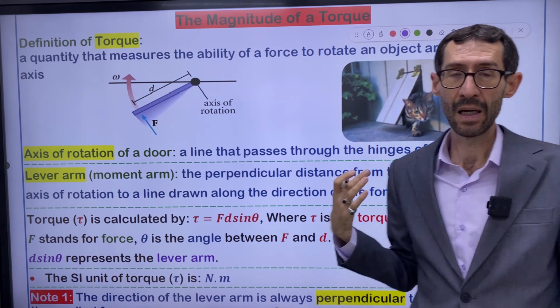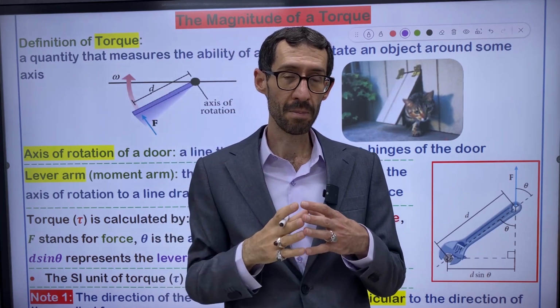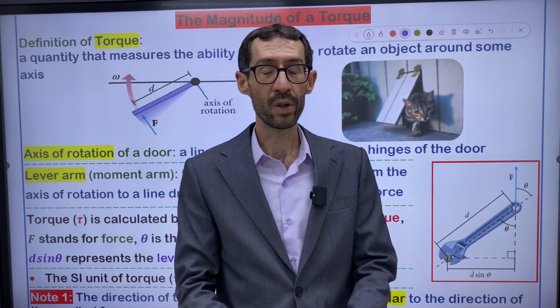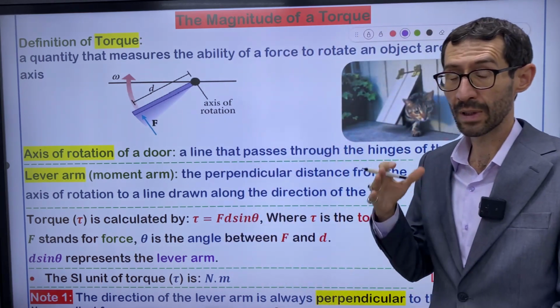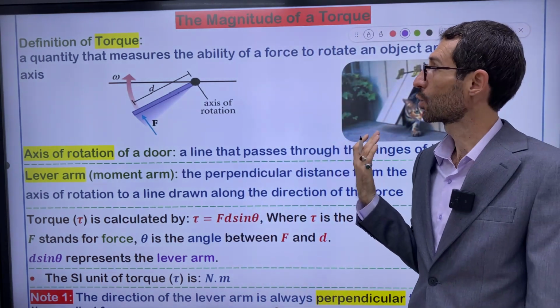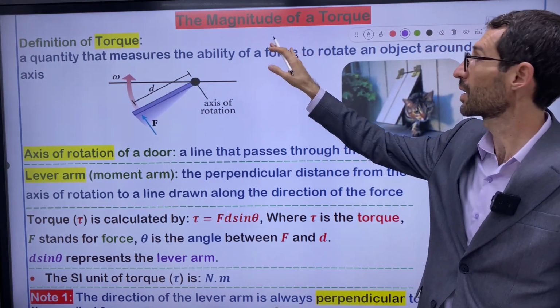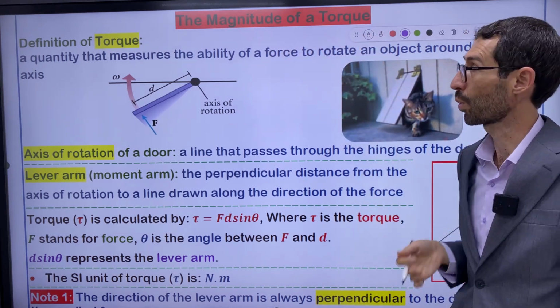Torque is a new word for us. We haven't been familiar with torque yet. We don't know what torque is, right? But right now we are going to get some information about torque. And the title of this subject is the magnitude of a torque.